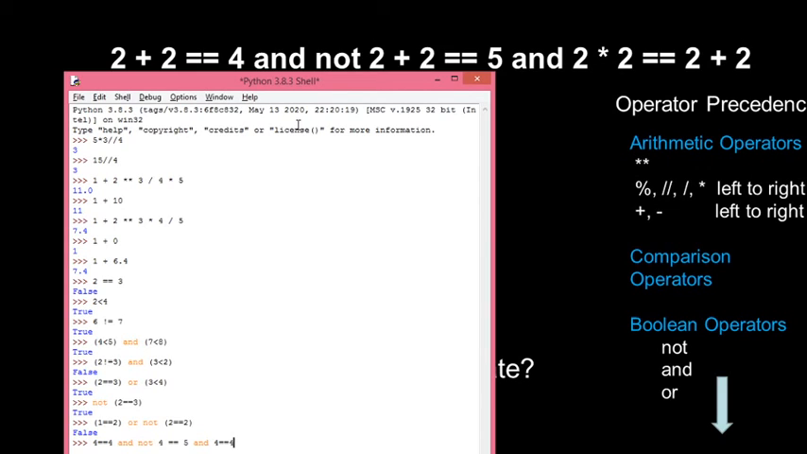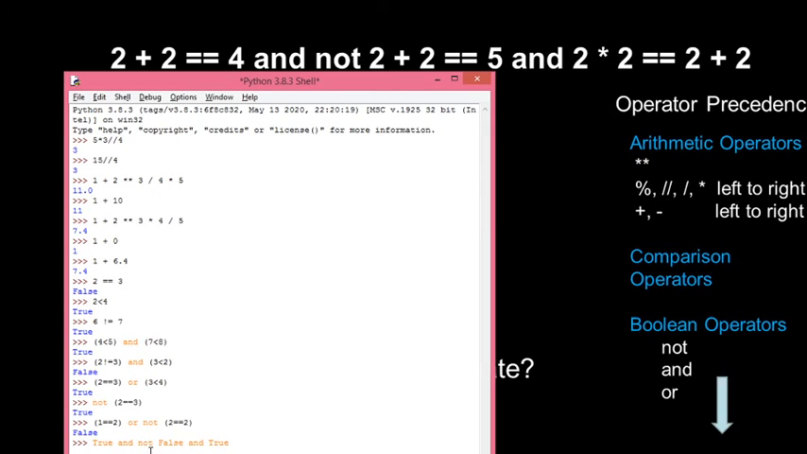The next precedence goes to the comparison operators. There are multiple comparison operators here; the equal operator is there, here is equal, and here also an equal operator is there. You need to evaluate from left to right. So 4 is equal to 4, is it true or false? True. Then 4 is equal to 5. False. Then 4 is equal to 4. True.